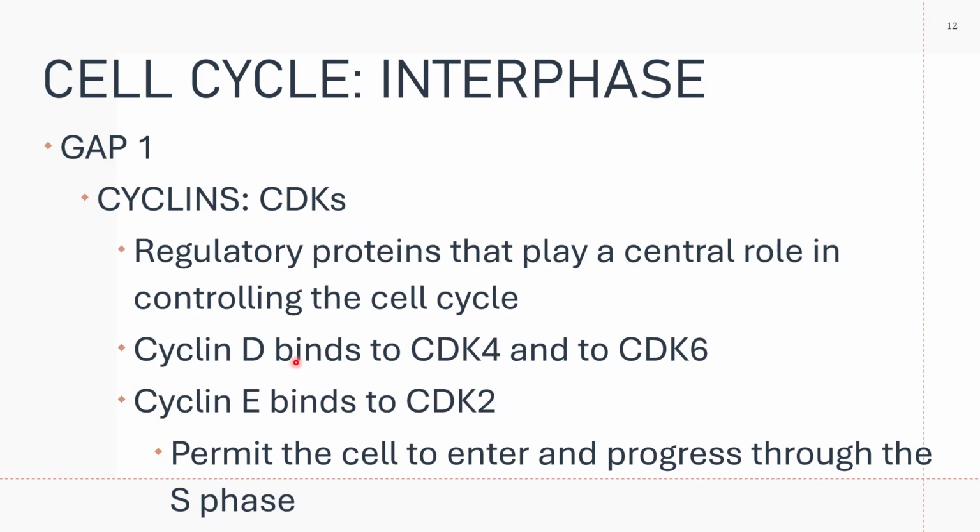If cyclin D binds to CDK4 and CDK5 and cyclin E binds to CDK2, the binding will permit the cell to enter and progress through the S phase. If there is no binding, the process will not progress to S phase.